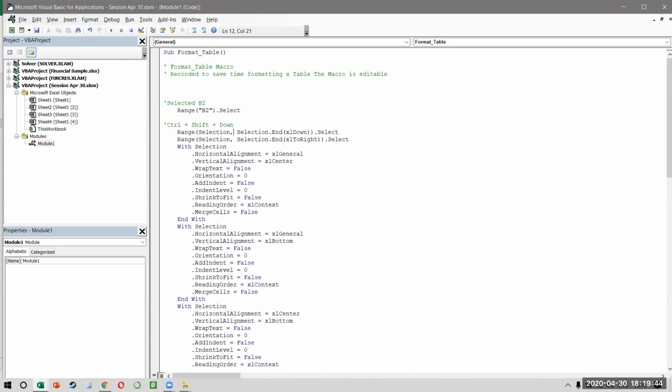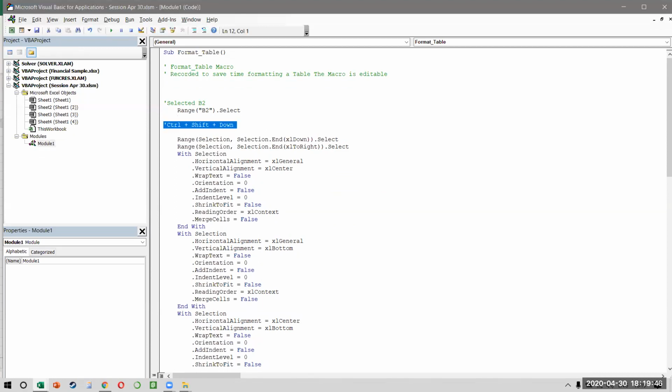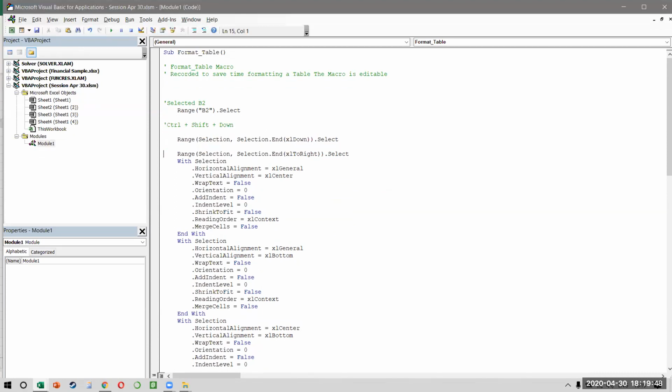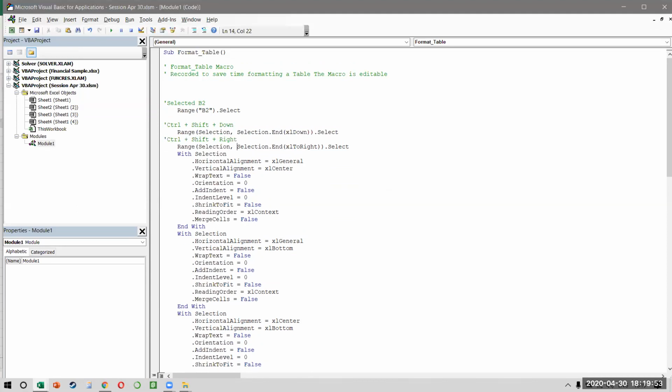Now, are you getting comfortable with how we do all of this? See, this is Control Shift Down, and this is Control Shift Right. But you see the small change here? Down is called xlDown, but right is called xlToRight. That means down and up are xlDown and xlUp, but right and left are xlToRight and xlToLeft. These are small things that you learn over a period of time, but you have to be very careful. We sometimes make a mistake and think that if this is xlDown, then of course it will be xlRight. That is not the case.